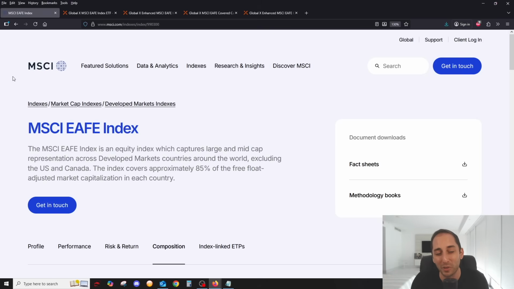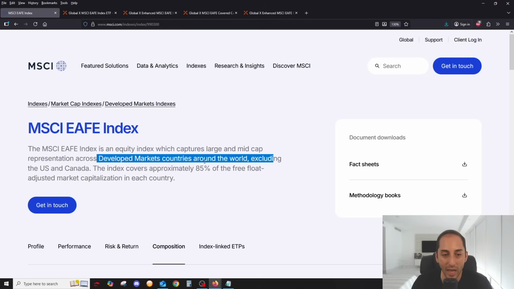Well, one of the most popular, if not the most popular index that captures exposure to some of the best stocks in developed countries outside of North America is the MSCI EAFE index. The EAFE stands for Europe, Australasia, which includes Australia, New Zealand, and the Far East, which are countries like Japan, for example. Like it says here, this is an equity index which captures large and mid-cap representation across developed market countries around the world, excluding US and Canada.